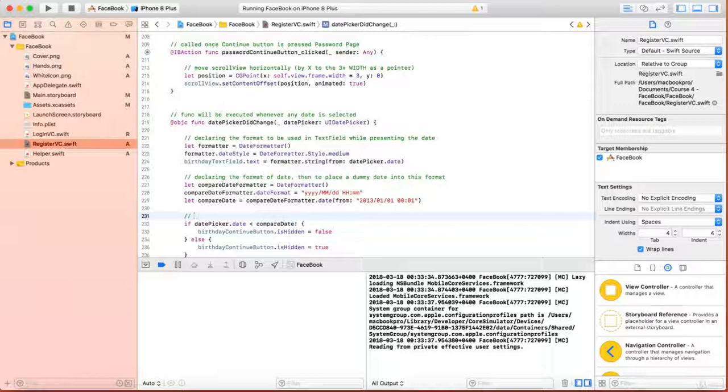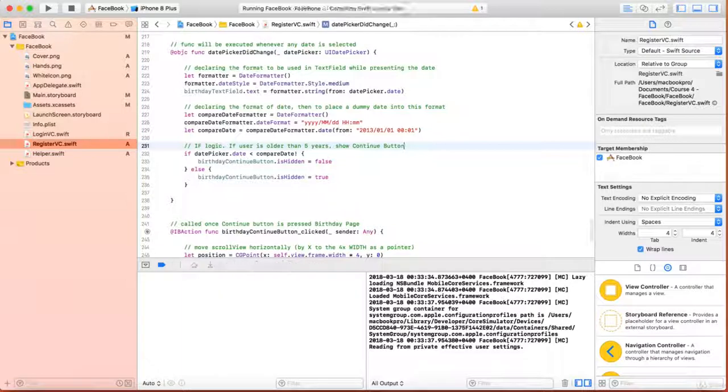And here we are writing the if logic. If the user is older than 5 years, show the continue button. Okay, let's now build and run.